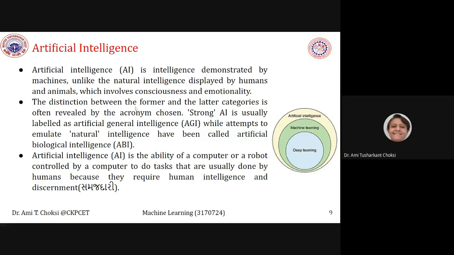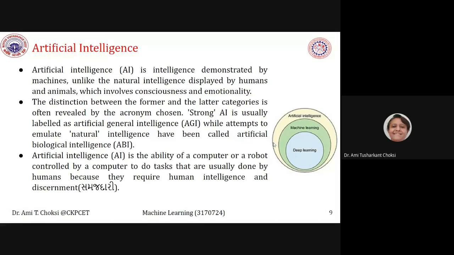The distinction between the former and the latter categories is often revealed by the acronym chosen. Strong AI is usually labeled as artificial general intelligence, while attempts to emulate natural intelligence have been called artificial biological intelligence.